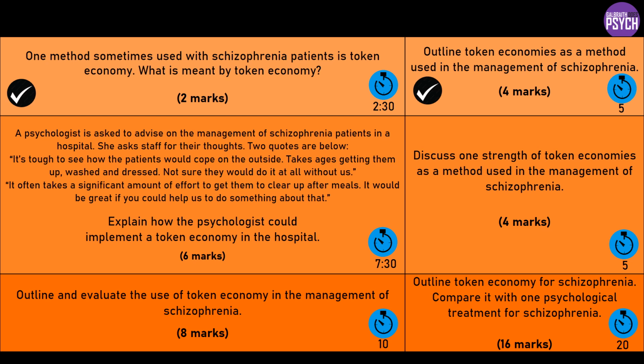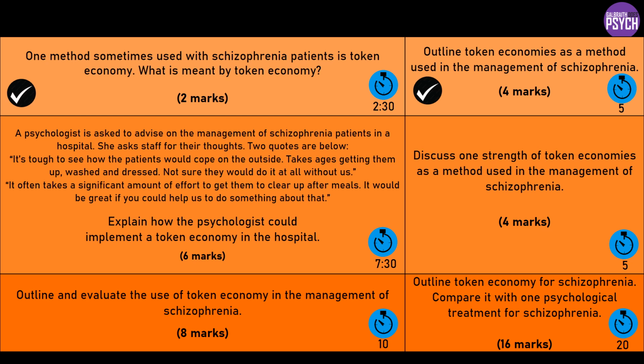Second quote: it takes a lot of effort to get them to clear up after meals. It'd be great if you could help us to do something about that. So that tells you about possibly some target behaviours, doesn't it? So in this question, 6 marks, knowledge and application, you're going to talk about what a token economy is, but you're going to do it in such a way as to get across to the examiner that this is how the psychologist would do it. So we're going to have knowledge and application embedded together.